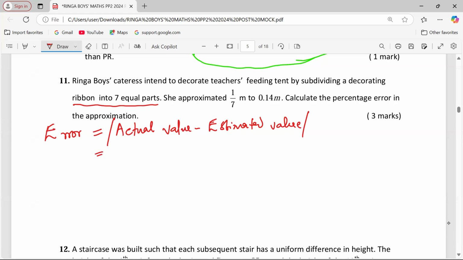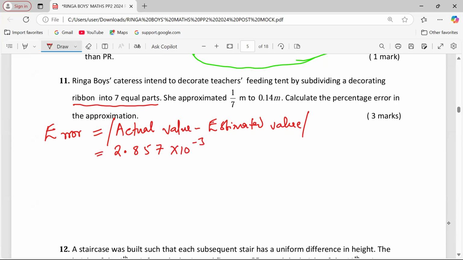So when we take 1/7, 1 out of 7, and we subtract 0.14, we are getting 2.857 times 10 to the power of -3.